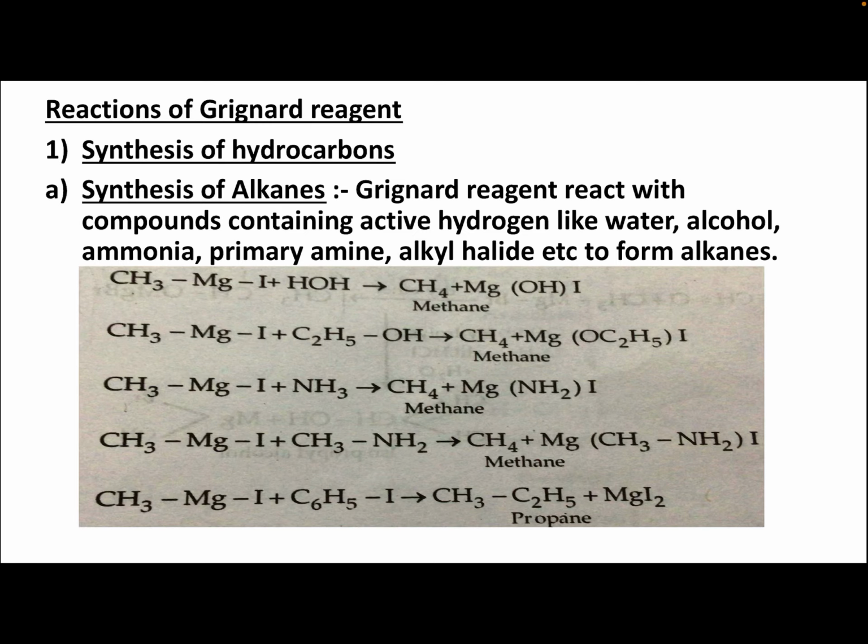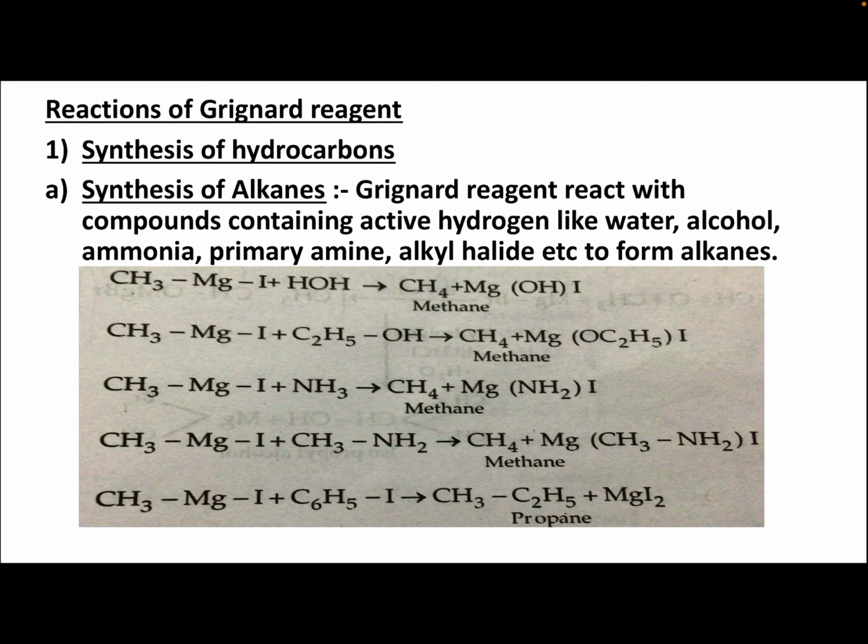Next, second reaction is CH3MgI plus C2H5OH, ethyl alcohol. Methyl magnesium iodide plus ethyl alcohol, you are getting methane again. Next, CH3MgI plus NH3, ammonia. You are getting here again methane. Next, CH3MgI plus CH3NH2. This is methyl amine, primary amine. When primary amine reacts with methyl magnesium iodide, you are getting methane.